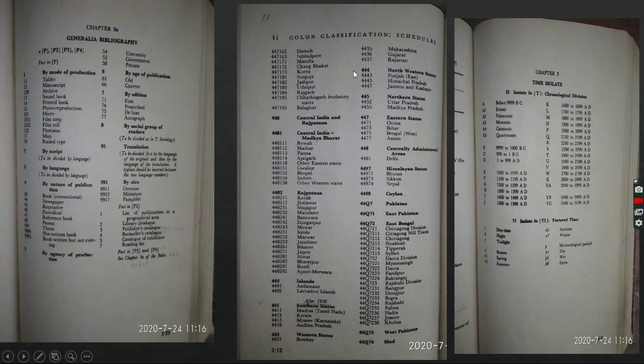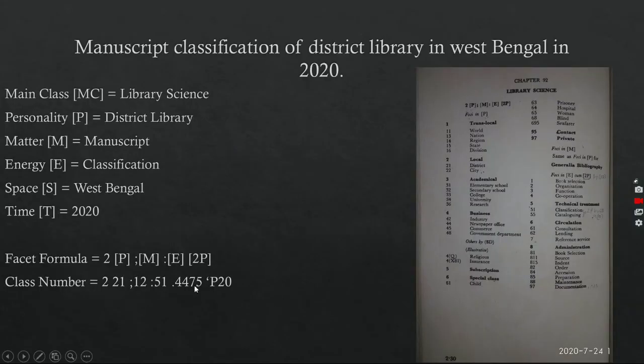The space isolates are given in chapter 4. In chapter 4 you will find the space isolate. On page number 2.12 you will get the notation of West Bengal, in the parenthesis West. The notation of West Bengal is 4475. I have written here 4475.